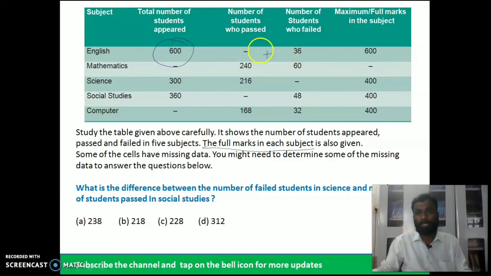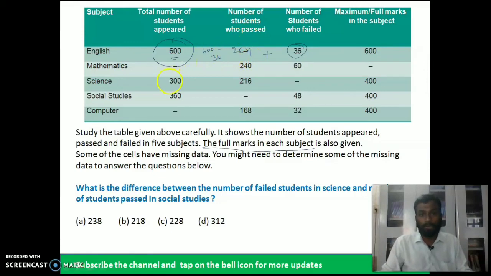If you clearly observe here, 36 students failed out of 600. What does it mean? The remaining passed. So 600 minus 36 is 564. 564 is the number of students who passed in English.